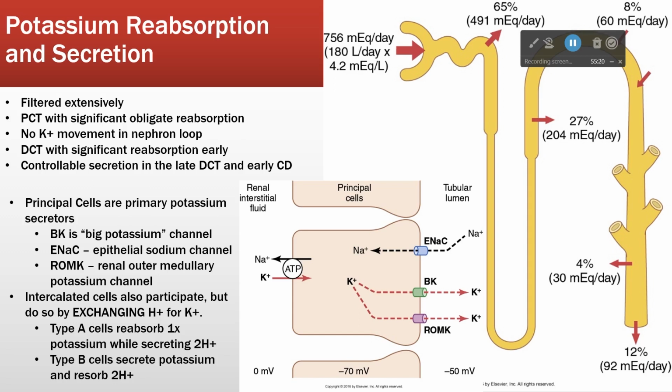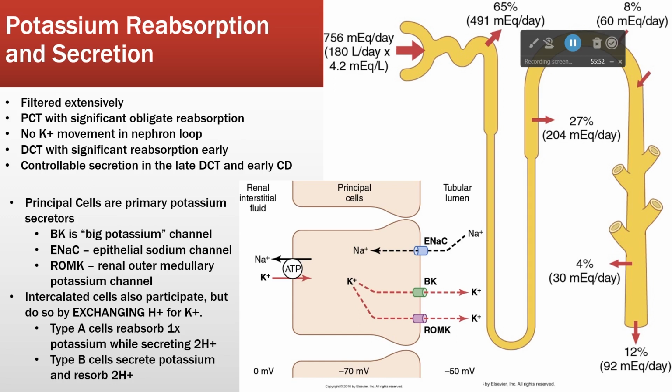All right, so these are the principal cells, and we have a couple of key players. BK is the big potassium channel. This is the tubular lumen. This is the basolateral membrane, peritubular capillaries. So BK is big potassium. The ENaC is the epithelial sodium channel, and the ROMK is the renal outer medullary potassium channel.